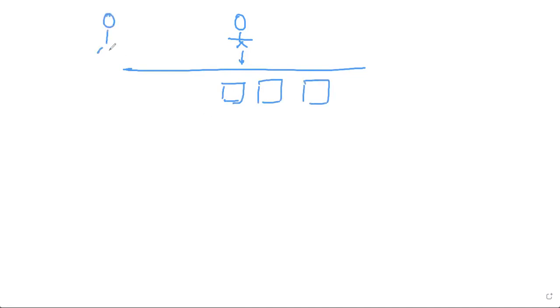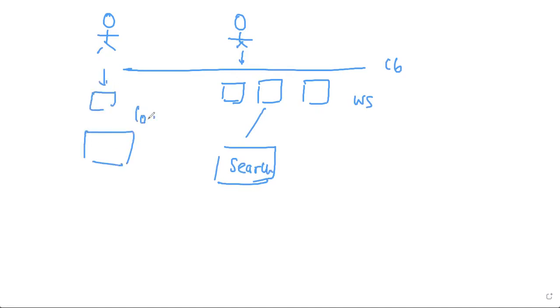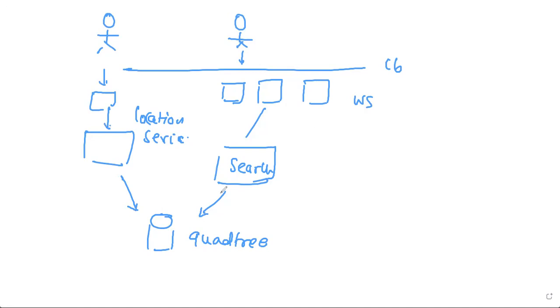So this is our driver. This is our web servers, LB, web servers, search service, and then this is web server, and then this is location service. So search service will read through this quad tree. Let's say now this is not a relational database, but a quad tree, and then the driver will update the quad tree. That is the flow, right?